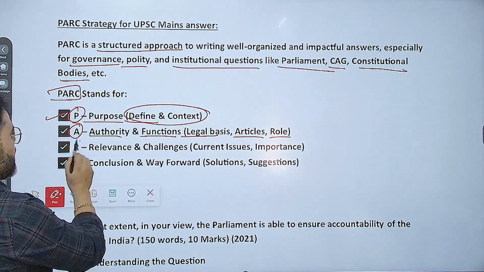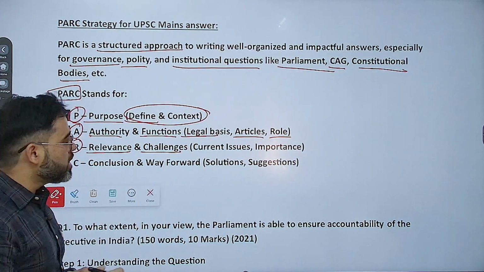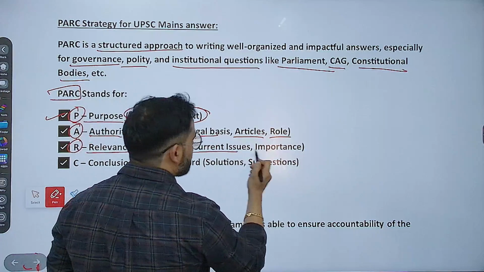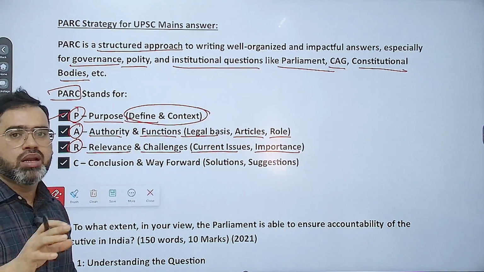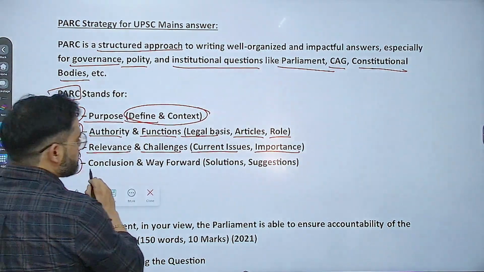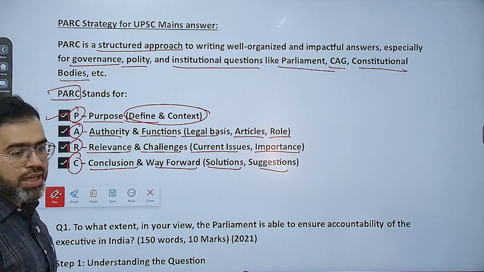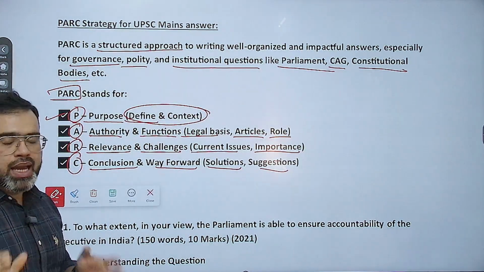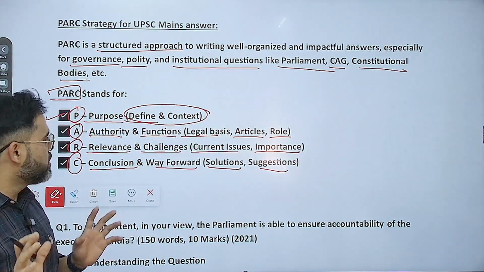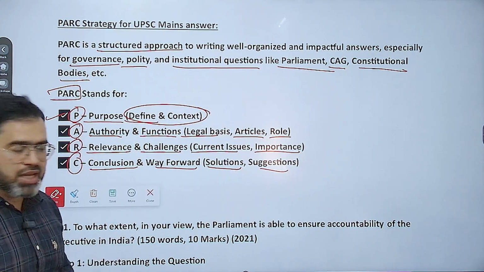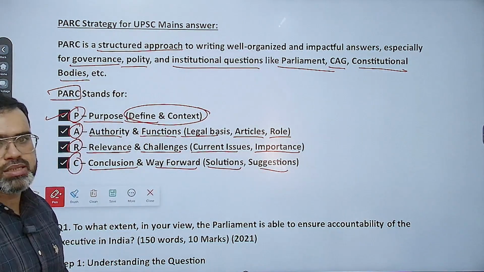And next is R. R for the relevance and challenges. That means whatever the relevance of that particular body and what the challenges. That means you can offer some current issues, some importance in the current environment, what is the relevance of that body. And C for conclusion and the way forward. That means you have to tell the solution and suggestions. So now I think it is very clear. First P for purpose, and second for example is authority. That is A. Authority means functions, and R for relevance and challenges, and then reform and conclusion, way forward you can write, and you can get easily the answer.